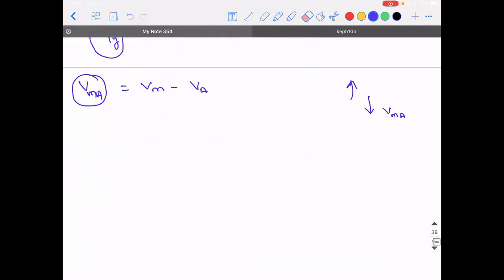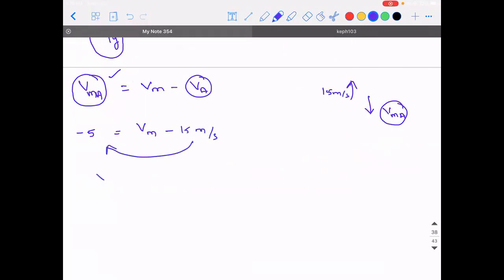So let's make it simple. Velocity of monkey with respect to A, this direction you are taking it to be negative, no? So minus 5 is equal to the absolute velocity of monkey minus the absolute velocity of A. Upward direction, no? It is 15 meter per second. So minus 15 meter per second. So velocity of monkey is equal to 10 meter per second. It will appear as if the monkey is moving towards north with a speed of 10 meter per second.